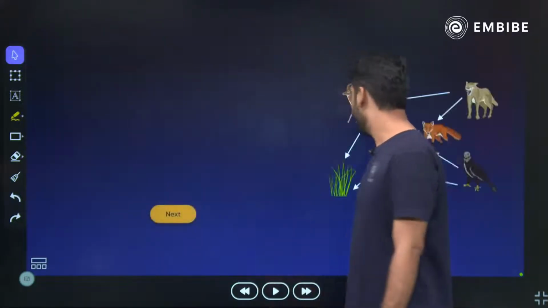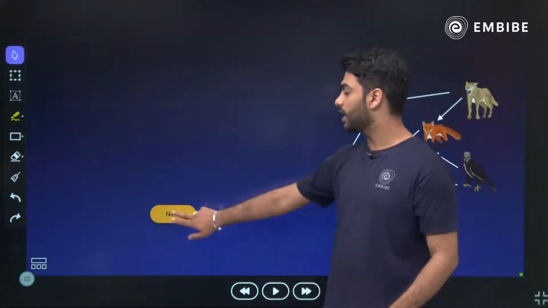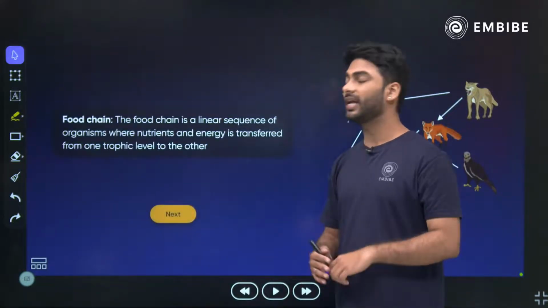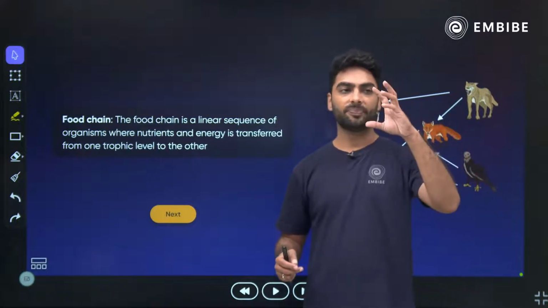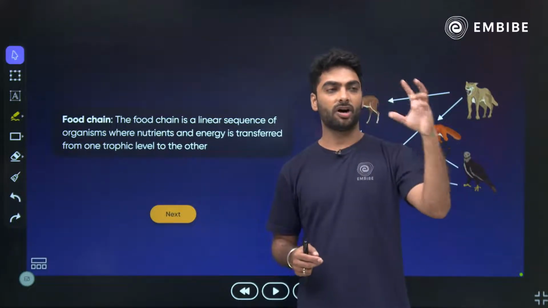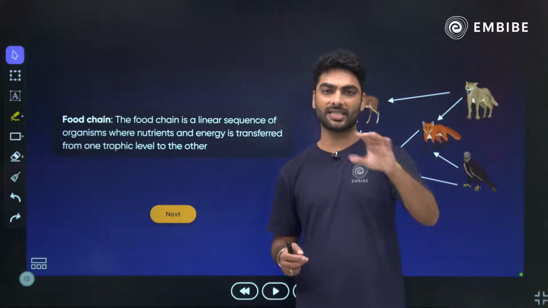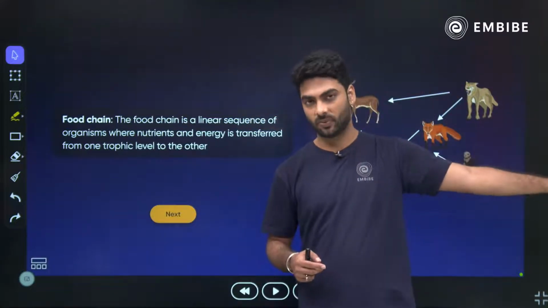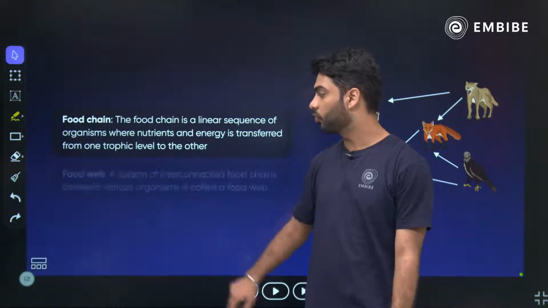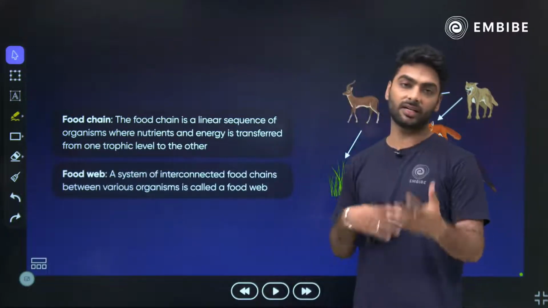Then we move ahead next with the food chain and the food web. So what is the food chain? It is a linear sequence. Like a grasshopper is eating the grass, a frog is eating the grasshopper, the snake is eating the frog, and the hawk is eating the snake. It is a linear sequence. Whereas when I talk about the food web, here there are interconnected food chains.